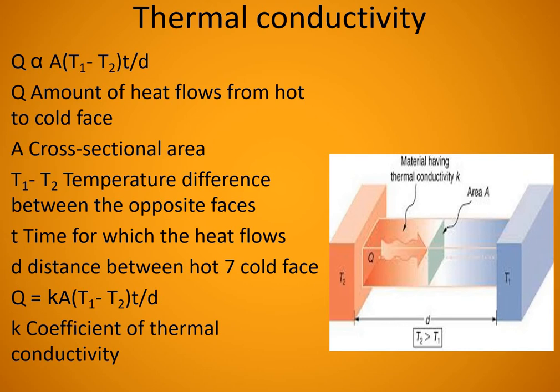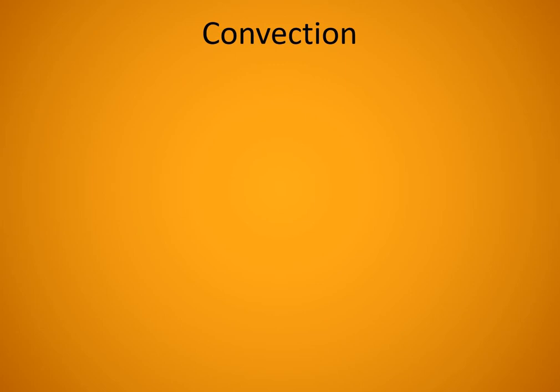Similarly, it is directly proportional to T. T means time. If it is kept for a longer time, more heat energy can be transferred. If it is kept for a short time, less heat energy will be transferred. For a longer time, we can say more heat energy will be transferred. That's why we can write Q is equal to K into A into (T1 minus T2) into T divided by D. So the first mode of heat transfer we have already discussed.